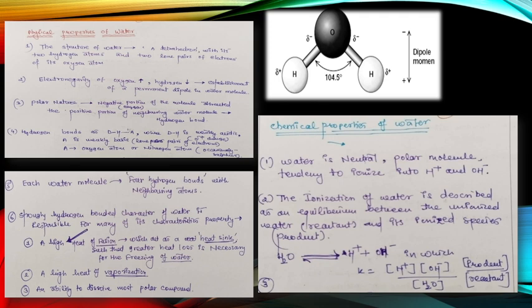H2O gives rise to H+ and OH- ions, which we denote by the reaction K equal to, K meaning the equilibrium constant, equal to [H+] times [OH-] upon [H2O]. Means K equilibrium equals product upon reactant.